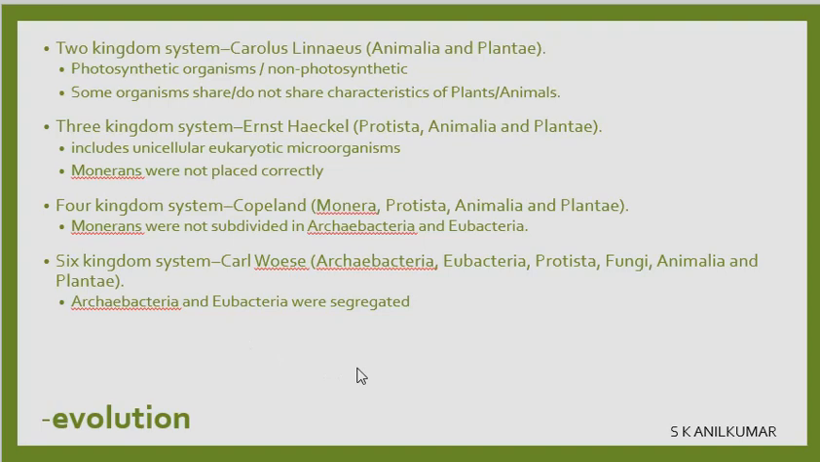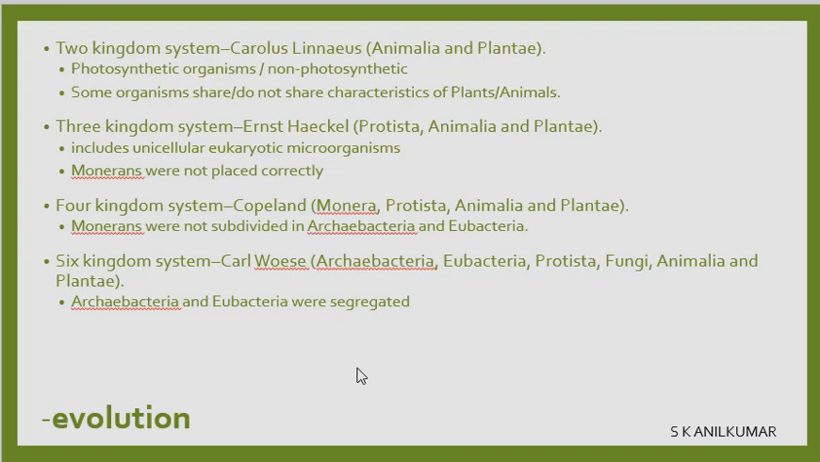Copeland said, okay, Protista, Animalia, Plantae is not enough. We will create something called Monera, Protista, Animalia, Plantae. So Monera were correctly placed, but they were not separated into archaebacteria and eubacteria. There were two types of Monera, archaebacteria and eubacteria. They were not divided.